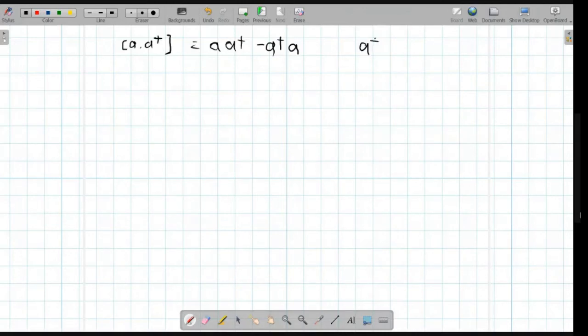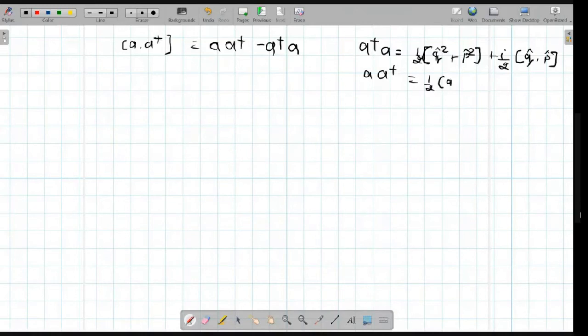So we already calculated this. Q square plus Q square. And this we will get like P. So if we subtract this and this, we cancel it, and we will divide by 2.